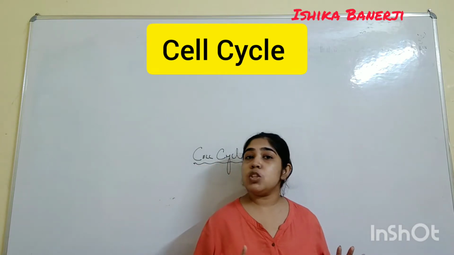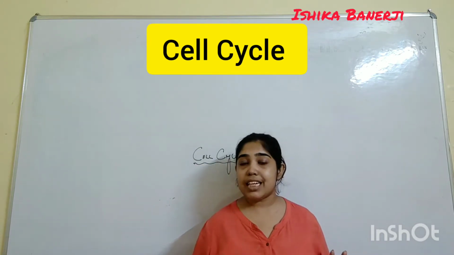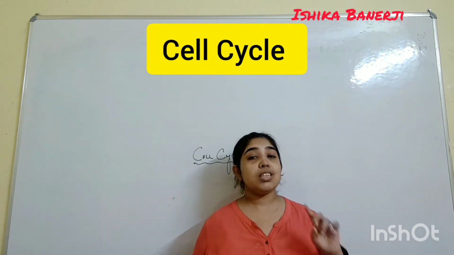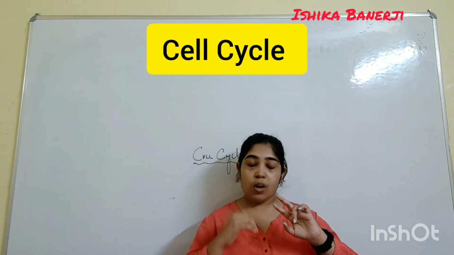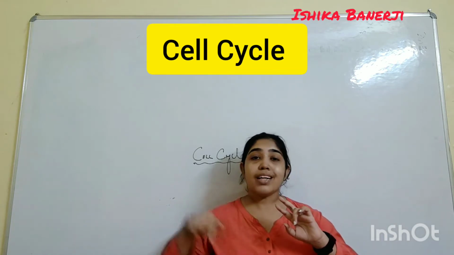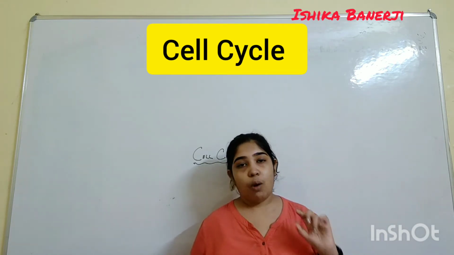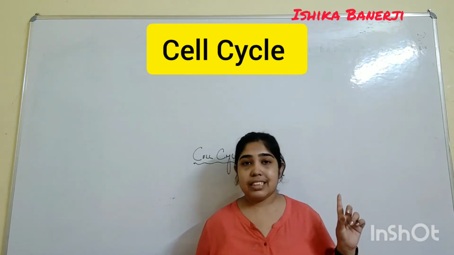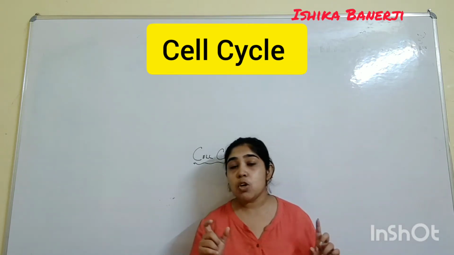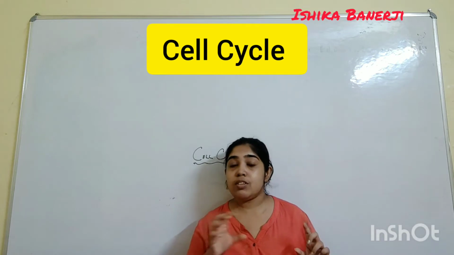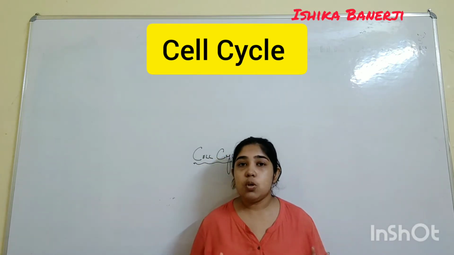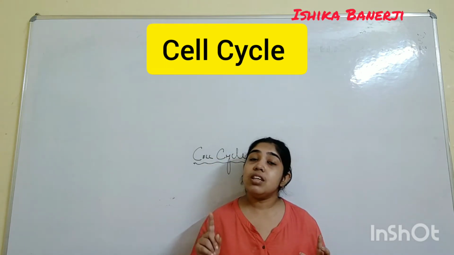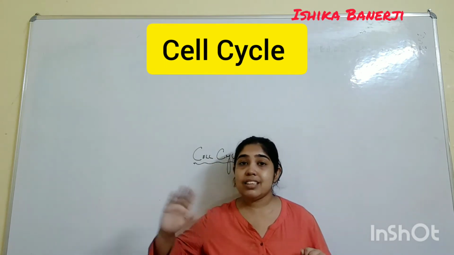Mitosis is the type of cell division which takes place in the somatic cells of the body. The whole mitosis gets completed in two parts. One is karyokinesis. I already told you in the chapter cell that karyo means nucleus. So here the division of the nucleus takes place, followed by cytokinesis, where the division of the cytoplasm takes place, but that is in a separate video.